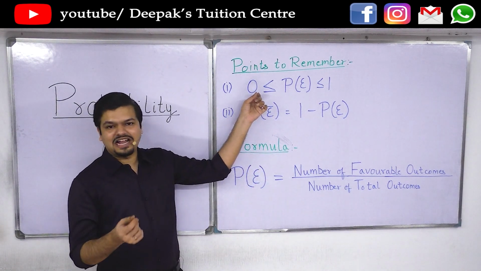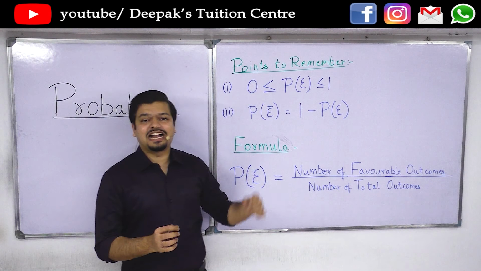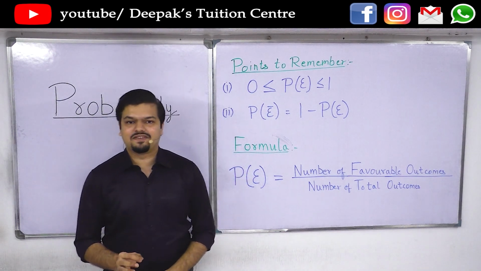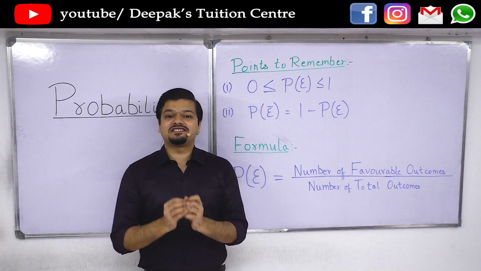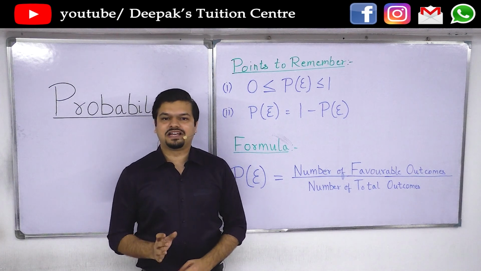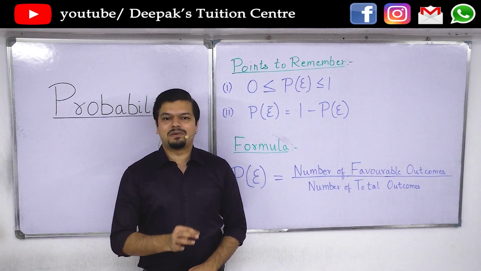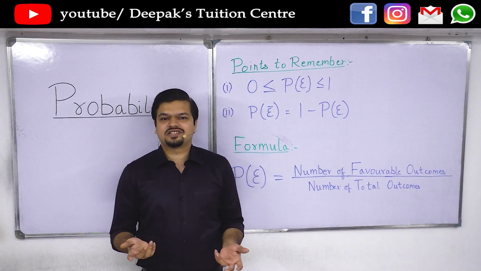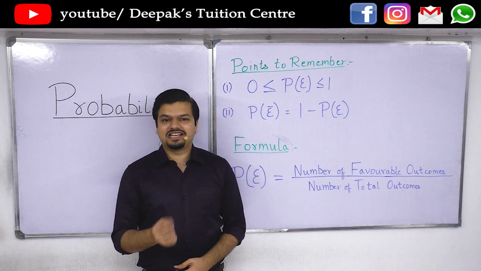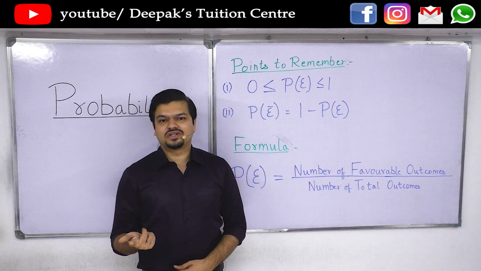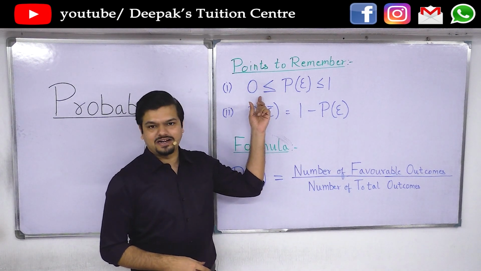If a certain event has probability 0, that means it is an impossible event. That simply means that there is no chance of the event happening. For example, if I throw a die, what is the chance of getting a number greater than 6? It is not possible to get a number greater than 6 in a throw of a single die. So therefore, it's an impossible event.